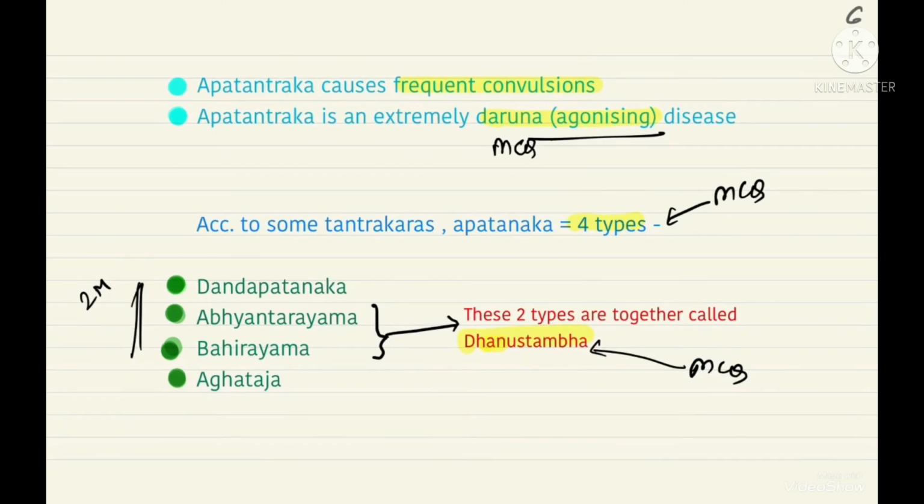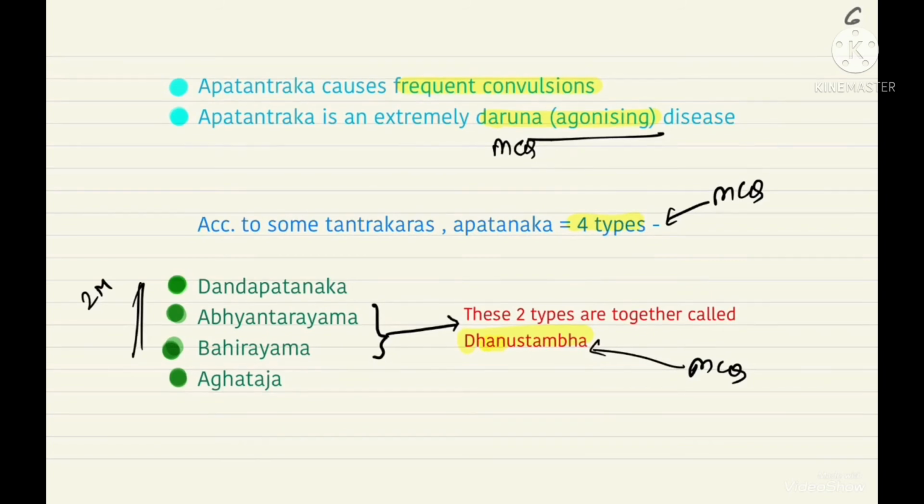Okay. Now according to some tantrakaras, the apatanak is of 4 types. Now what are the 4 types? The 4 types are dandapatanaka, abhyantarayam, bahirayam and aghataj. So abhyantarayam and bahirayam, they together are considered as dhanustambha, which we will discuss in the next video. So these are the 4 types of apatanak: dandapatanaka, abhyantarayam, bahirayam and aghataj.